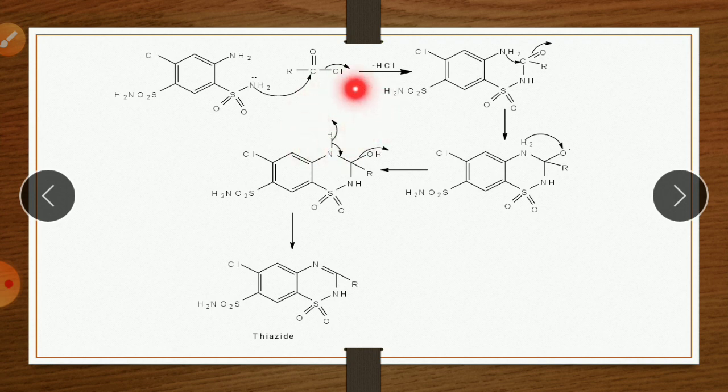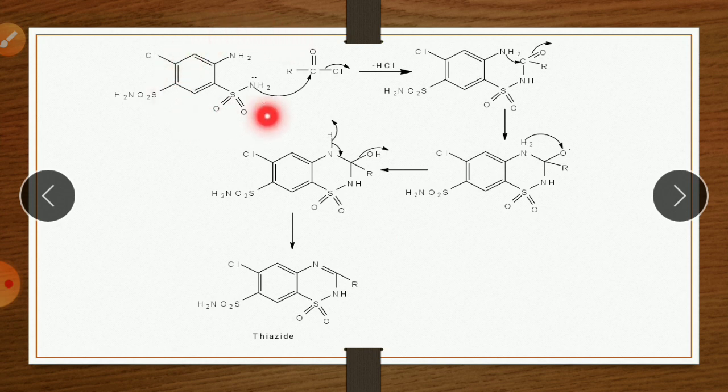Hydrogen from this NH is removed, the bond shifts here, it becomes a double bond in the ring, and OH is removed. So a total water molecule is removed and it forms the product called thiazide. So this is the conversion of chloraminophenamide when treated with acid chloride; it forms thiazide.